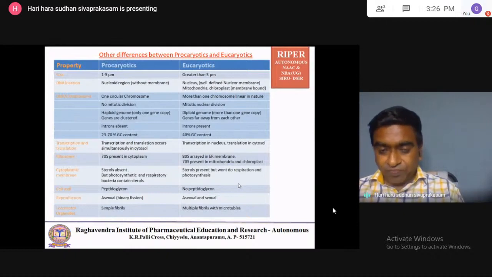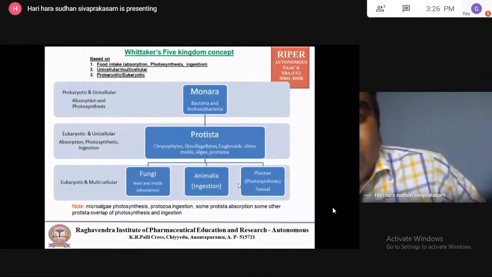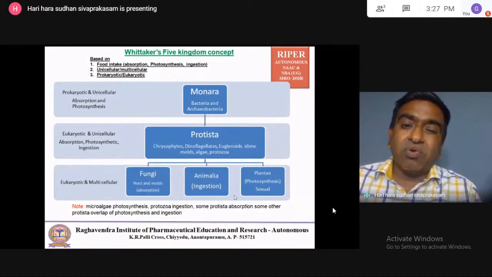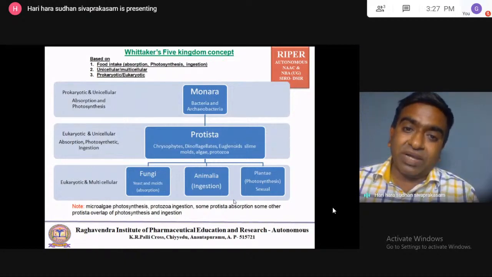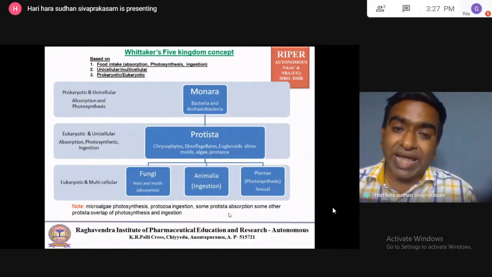Okay, now we'll move to the next. That classification of prokaryotic and eukaryotic had some drawbacks. The drawback is that in the prokaryotic only bacteria have been kept, and all the remaining living species have been kept in the eukaryotic.